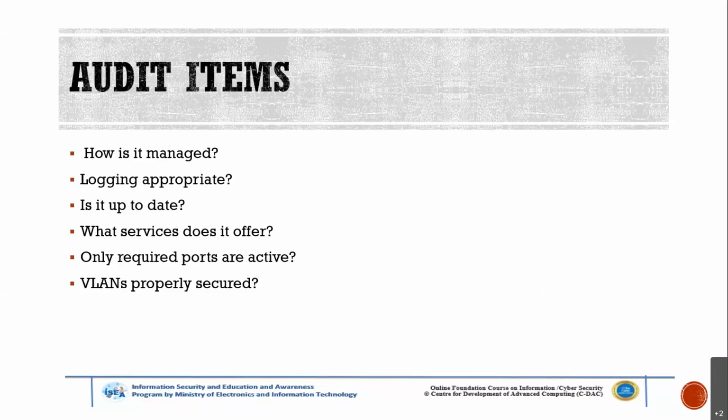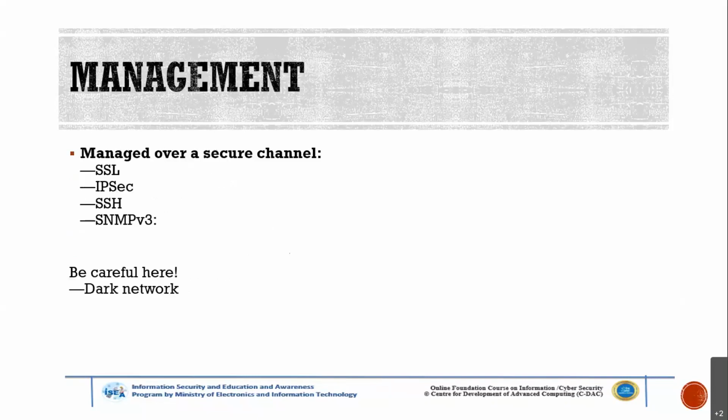VLANs are properly secured. Management should be over a secure channel. Everything should be secured. Like SSL we need to do, IPsec we have to work, SSH we have to execute instead of Telnet. We need to execute SNMP version 3. These are the things we are using these days.